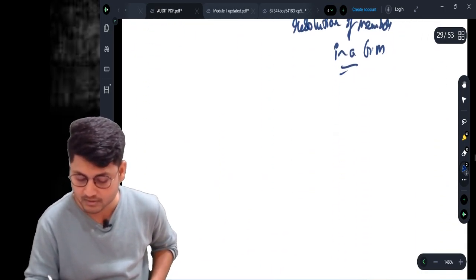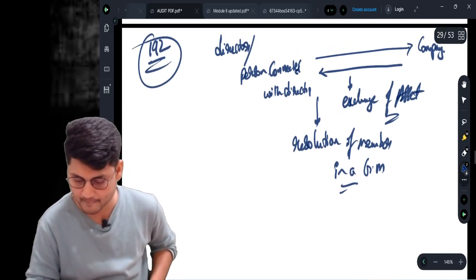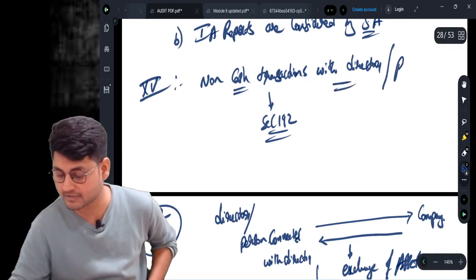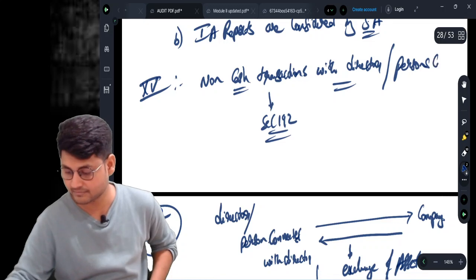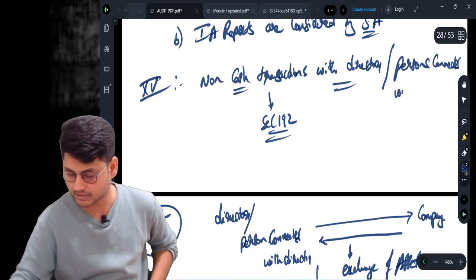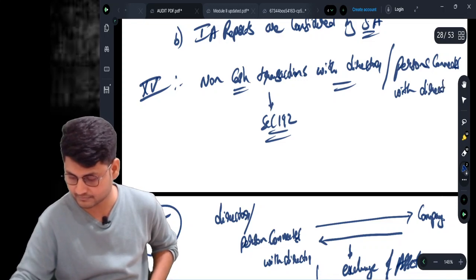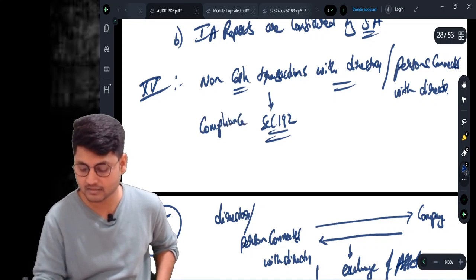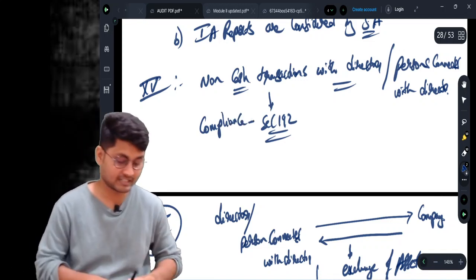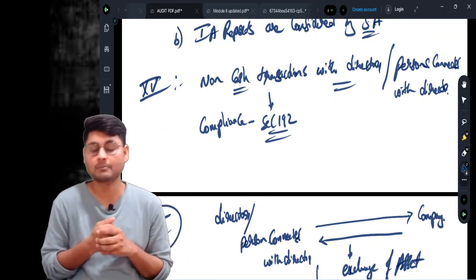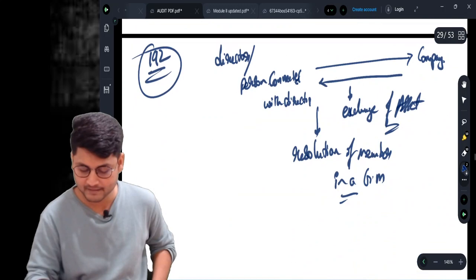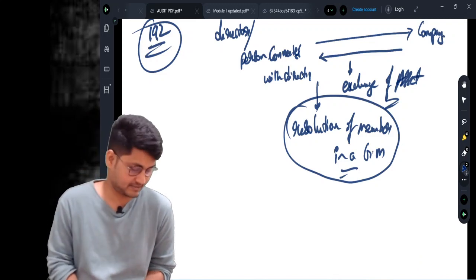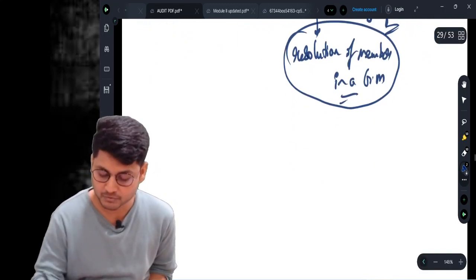Though there are no subclauses, directly you can write: are there any non-cash transactions with the directors or persons connected with directors? And if yes, then is there any compliance with section 192? Whether section 192 is complied with or not. What is section 192? A resolution of members in a general meeting shall be taken before the company enters into such type of transactions. Okay, this is 15. Come to 16.